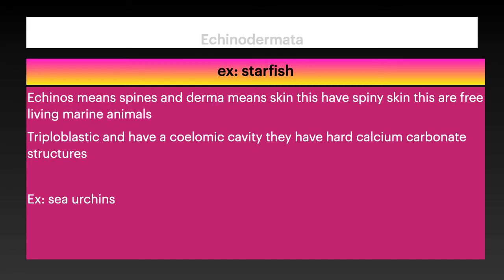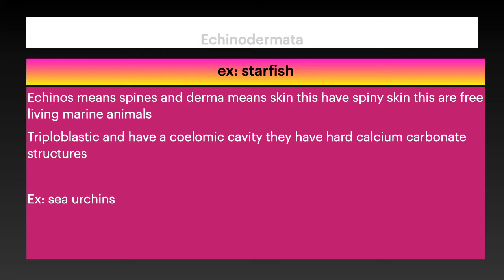Now let us move on to the last phylum of invertebrates, that is echinodermata. The example is starfish. Echino means spine-like structures. Dermata means skin. The skin is covered with spines. That's the reason why the phylum is called echinodermata. It is a Greek word. They are free-living marine animals, triploblastic, and have a coelomic cavity.